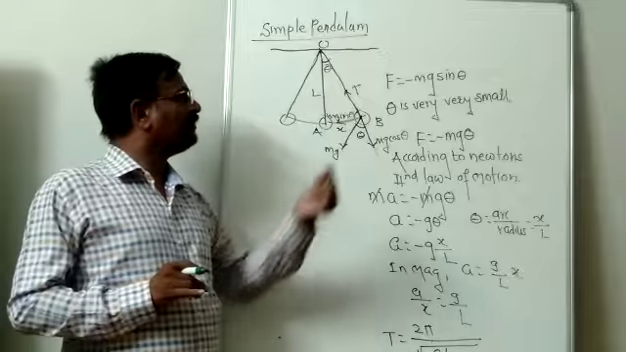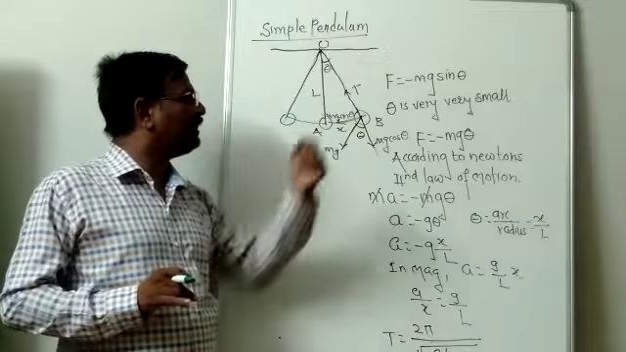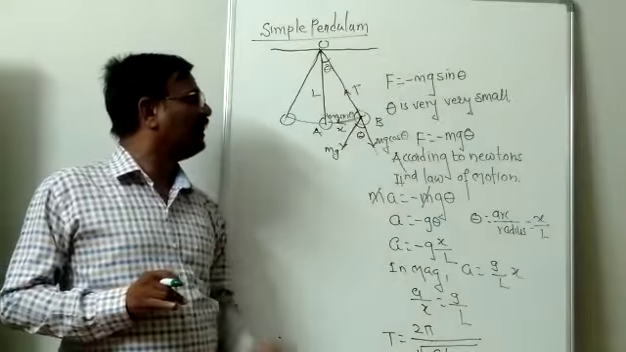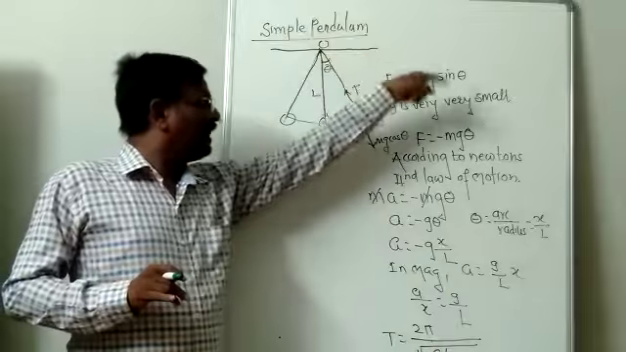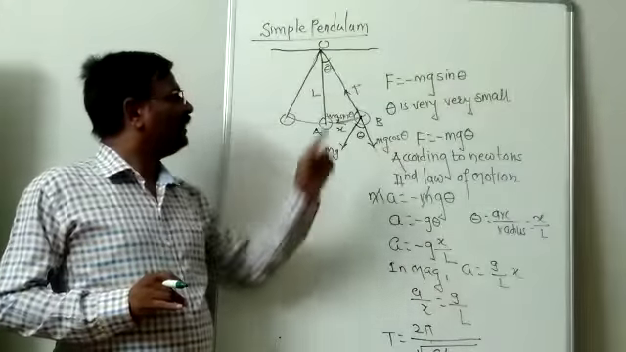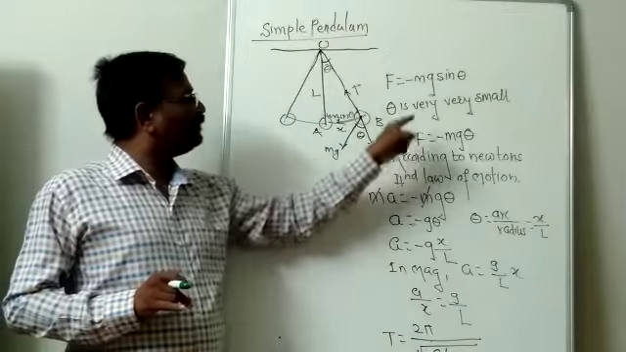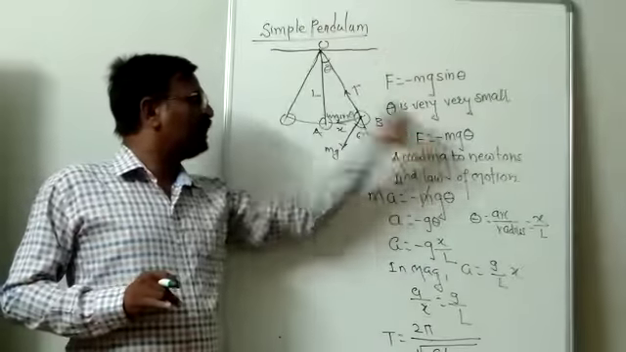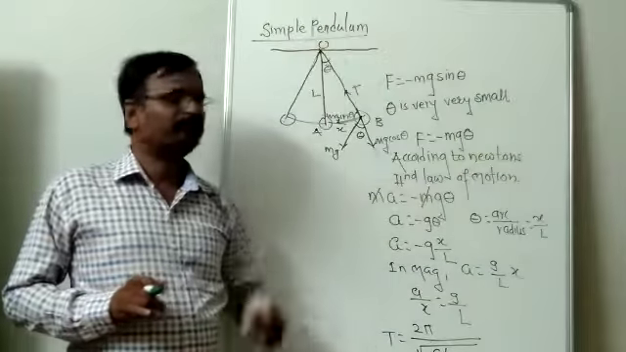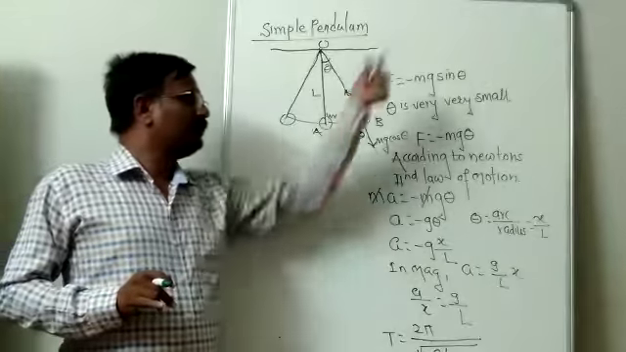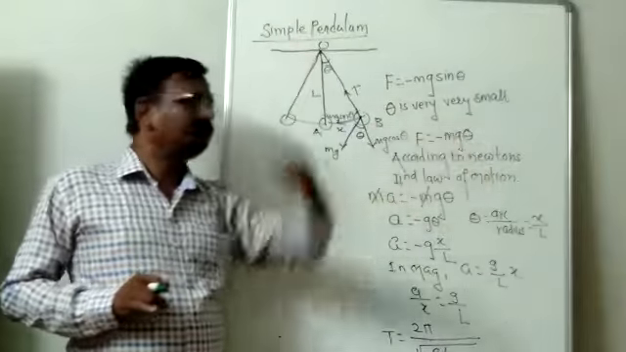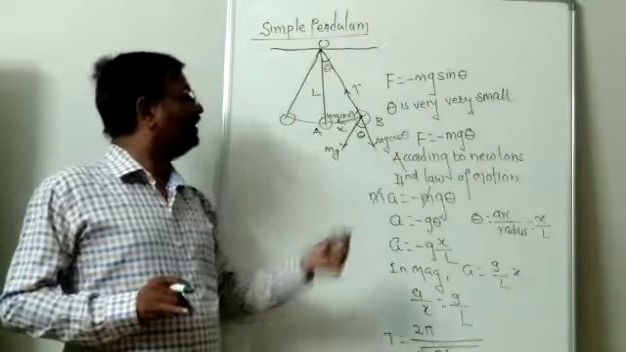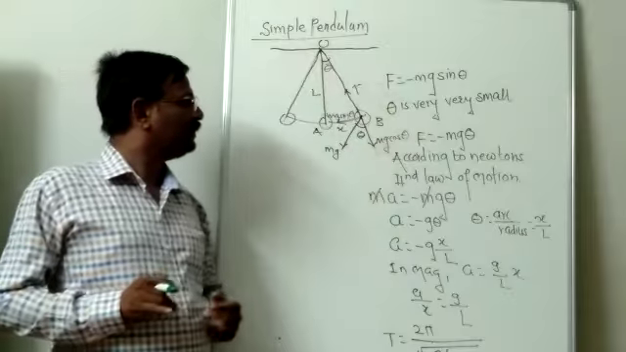I can write theta instead of sin theta. I have the right to write F is equal to minus mg theta. The above equation becomes F is equal to minus mg theta. Instead of sin theta, what have I taken here? Theta. Why have I taken theta? Because theta is very, very small.